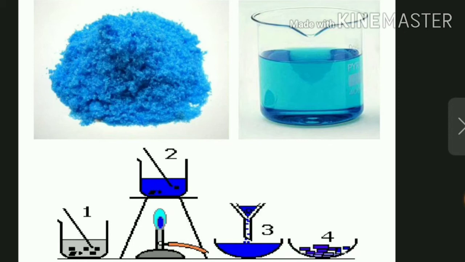After boiling, we have to filter it and keep it for cooling. Afterwards, you will get the pure form. Now we will just solve the exercise questions. First question is, fill in the missing word in the blank spaces in the following statements.